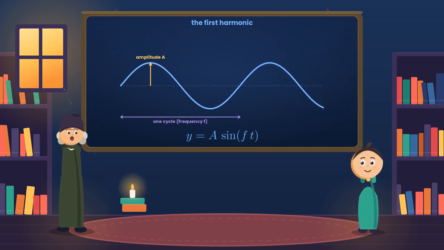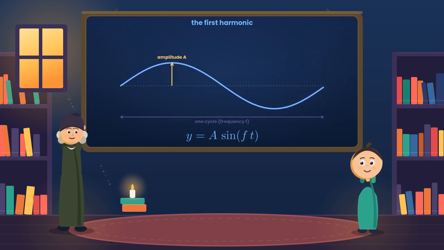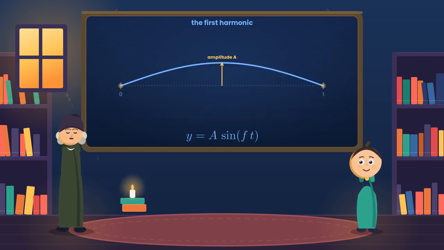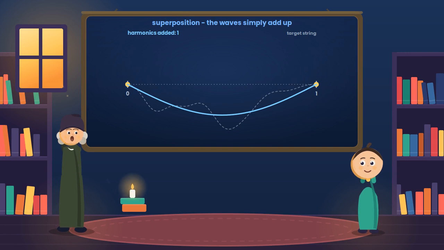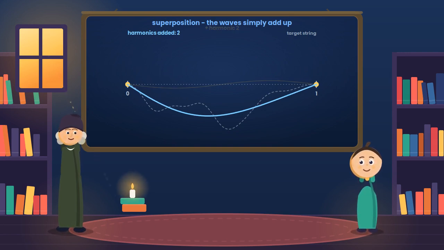Now remember, our string is nailed to 0 at both ends. The lowest, simplest wave that fits, rising from 0 and settling gently back to 0, is a single smooth arch. Its formula is a times the sine of pi times t. This is the first harmonic. Our first harmonic, that single arch, is far too crude to match this jagged random string. So we add the next harmonic, the sine of 2 pi times t, which makes two humps.